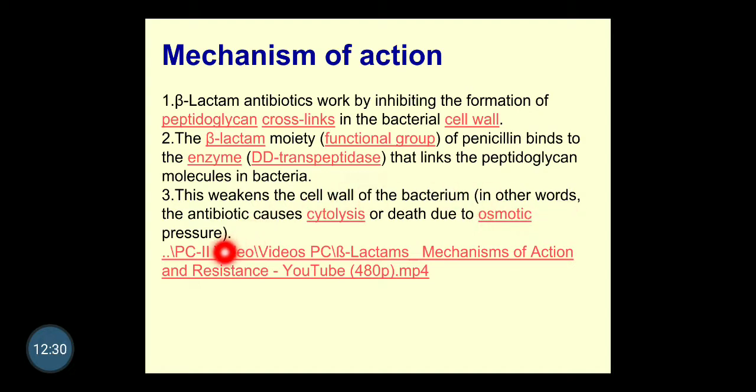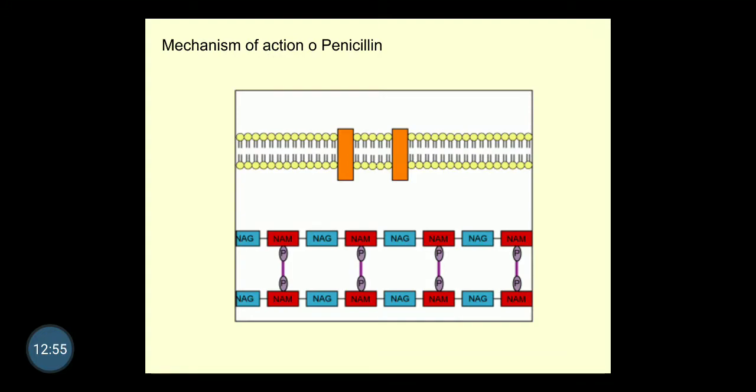In other words, they are causing cytolysis, meaning breakdown of the cell, and due to the osmotic pressure, this causes the death of the bacteria. Osmotic pressure gets increased, and there is a breakdown of the beta lactam ring. The specific animation we have to see, and the link is already given.